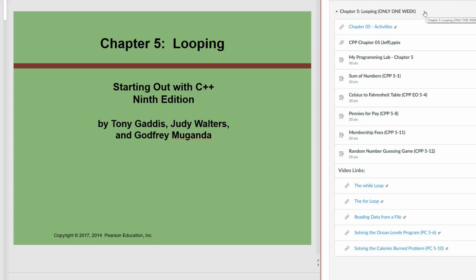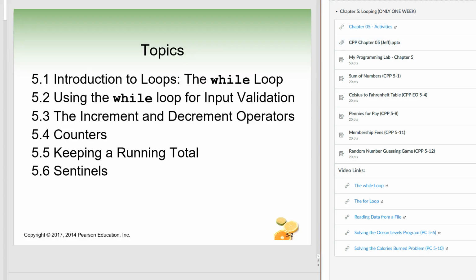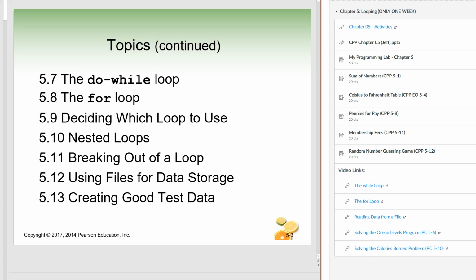So all right, walking through this really quickly, you can see the PowerPoint in here. Make sure you check out the PowerPoint. I'll point out one thing just really quickly as you look at the topics, and let's see, step down here to slide 3. We will be skipping the file section. So we're using this whole chapter, stopping at the end of loops at 5.11. We will skip 5.12 and 5.13. We'll actually deal with files and reading files in and that kind of stuff later in the semester. So I left the slides in the PowerPoint. I also left this video over here for reading data from a file from the author. But we're skipping that for now, so it'll fit better with what we're going to do a little bit later on.